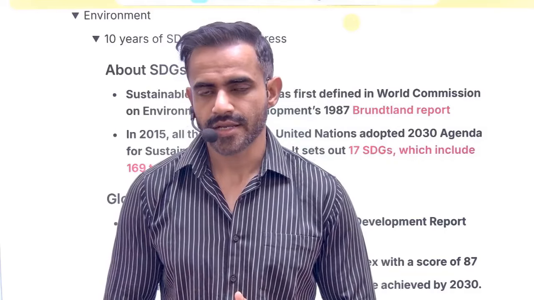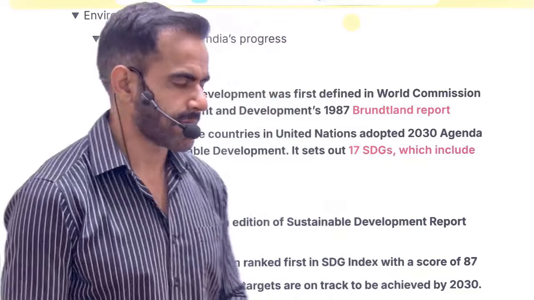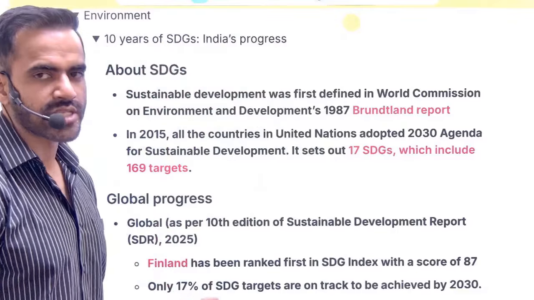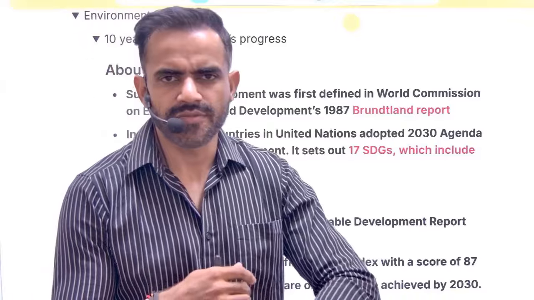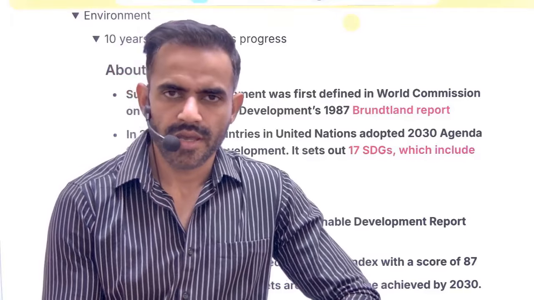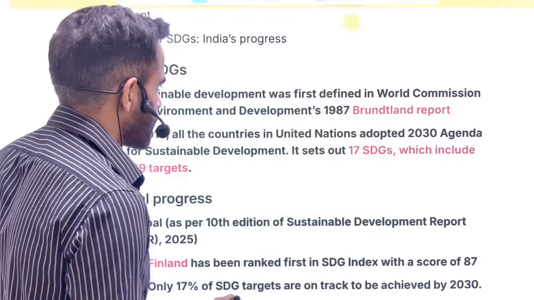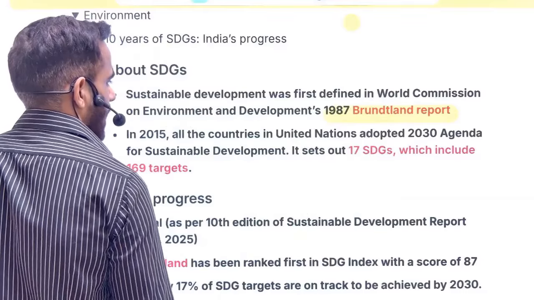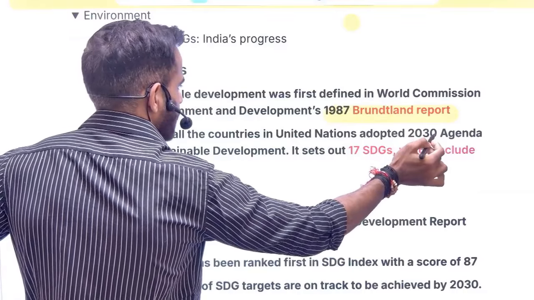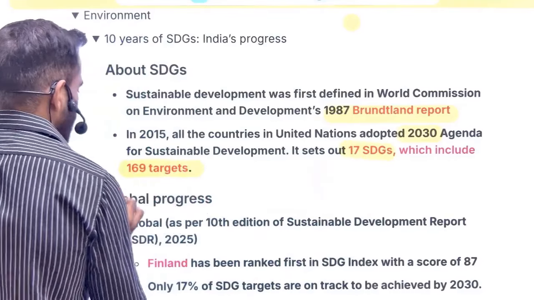How many goals are there? 17 goals are there. How many targets are there? 169 targets are there. What is the objective? Objective is to achieve them by 2030. Now the concept of sustainable development was given by Brundtland Commission in its report Our Common Future. So these are some of the important things you need to keep in mind. 1987 Brundtland Commission report, and the objective is to achieve these targets by 2030. 17 goals are there, 169 targets are there.